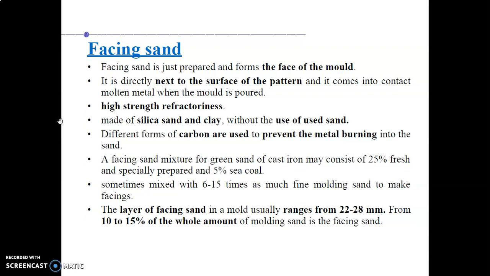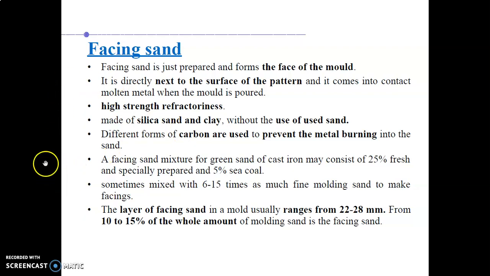Sometimes it is mixed with 6 to 15 times as much fine molding sand to make the facing. The layer of facing sand in a mold usually ranges from 20 to 28 mm. From 10 to 15% of the whole amount of the molding sand is the facing sand.